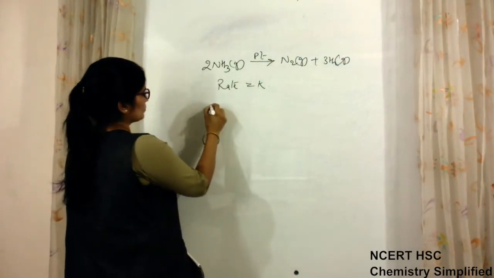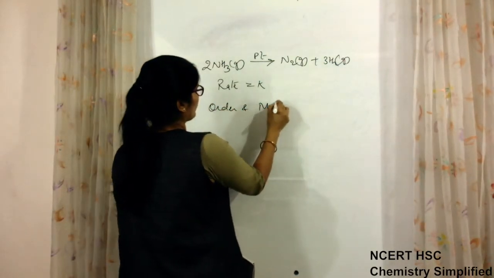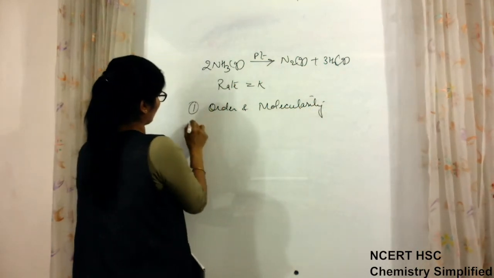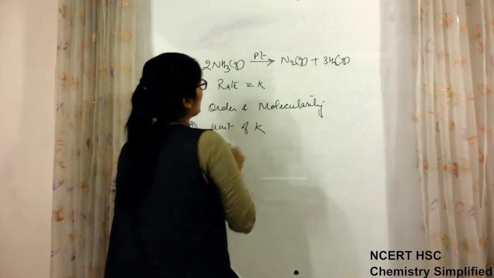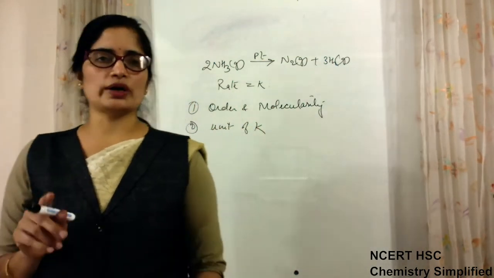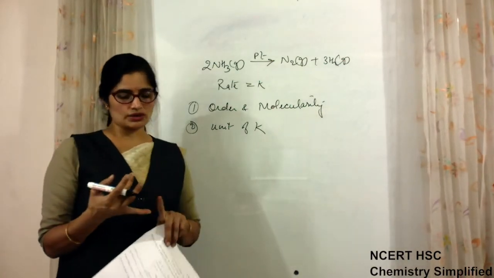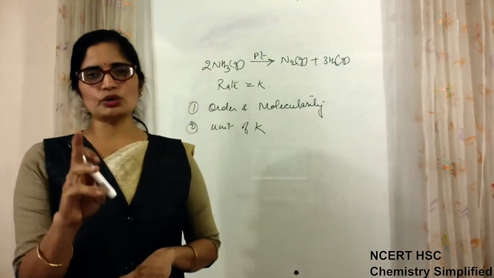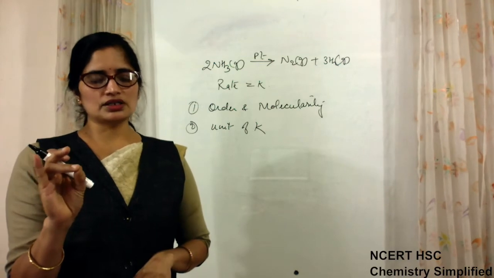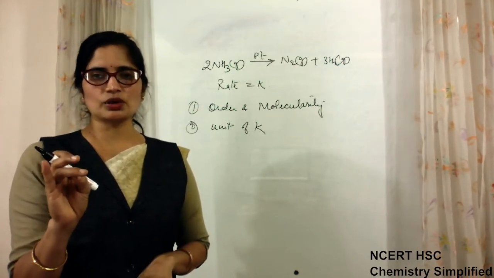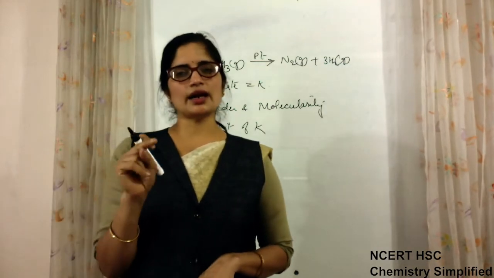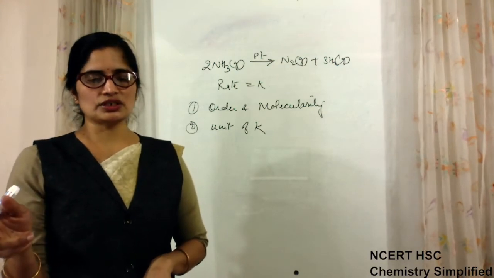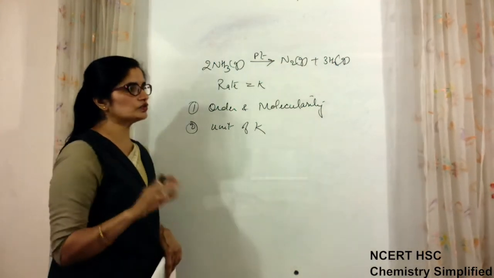Now, order and molecularity, two things, and the second thing they have asked is the unit of K. I told you that from your book you have to remember the examples given for zero order and first order. Two types of reaction examples are there in the book. For zero order, two equations are given: decomposition of ammonia and decomposition of HI. For first order reaction, hydrogenation of alkene and all radioactive decomposition reactions are first order reactions. So this much you will have to remember.